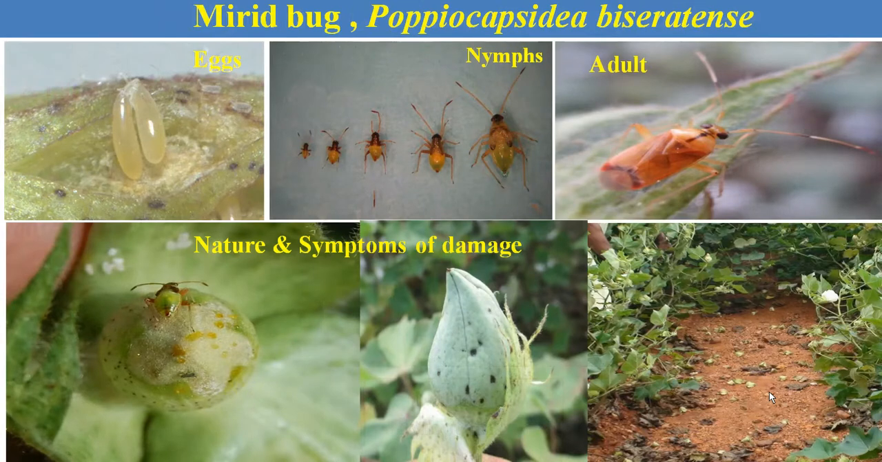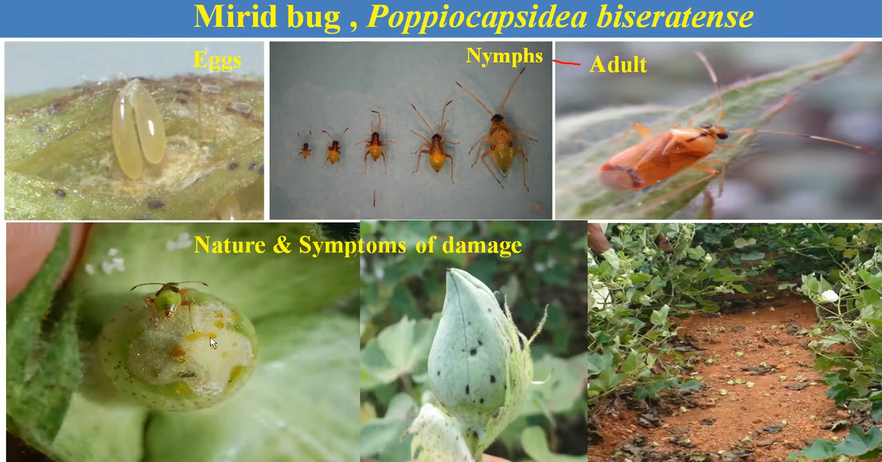Then this is the mirid bug, and this is a newly emerging bug, or we can say that this is a new pest in cotton nowadays. This is also a sucking pest. Here, both nymphs and adults are the damaging stages. Both nymphs and adults continuously suck the cell sap from the tender bolls or tender flower buds.